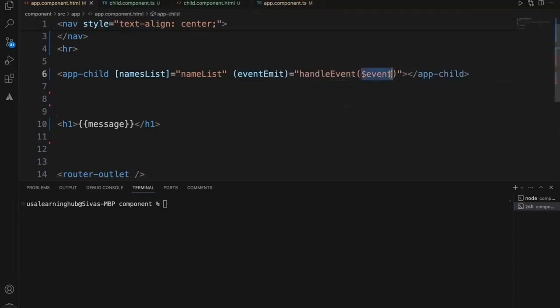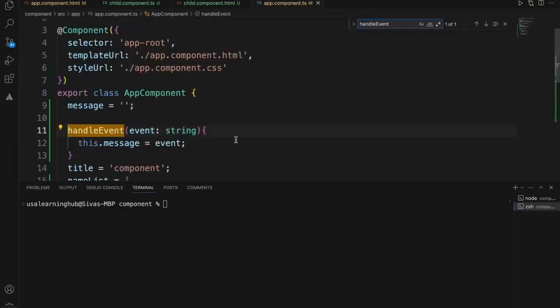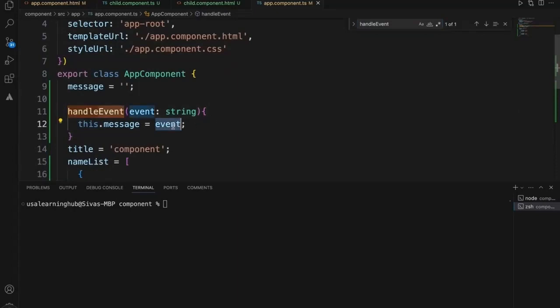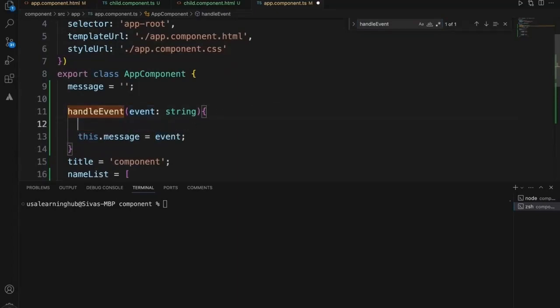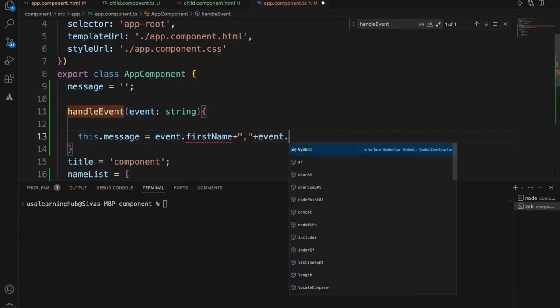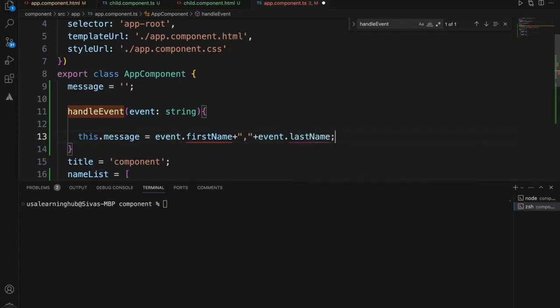Now that we got the object here, within this parent component, since this is an object, we can simply say event dot first name, comma, event dot last name.